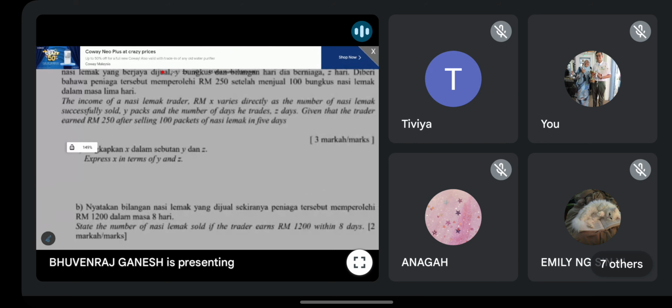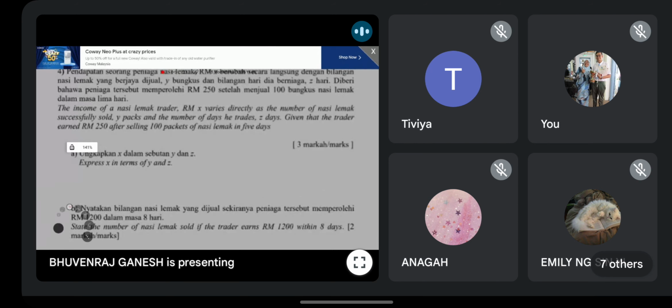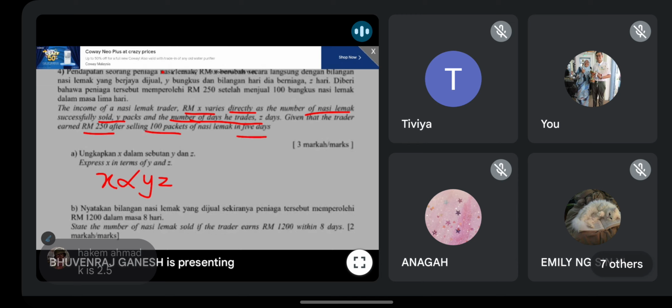Okay, so first question, they ask you to express X in terms of Y and Z. They tell you that X varies directly as the number of nasi lemak and the number of days he trades. So you should write X varies directly as Y and Z. Correct? Okay, then they give you this information. So you add the constant, tambah pemalar. So you will get X = kYZ.